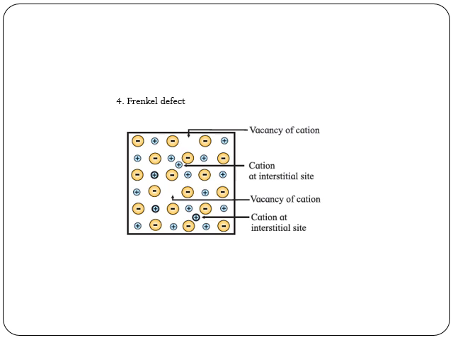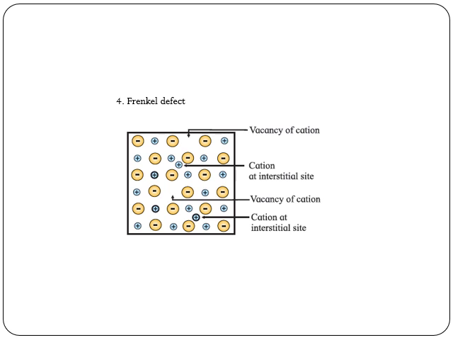Fourth one, Frenkel defect. Frenkel defect arises when an ion of an ionic compound is missing from its regular lattice site and occupies an interstitial position between lattice points, as shown in the figure. The cations are usually smaller than anions and therefore it is more common to find the cations occupying the interstitial site. It is easier for the smaller cation to accommodate the interstitial space.